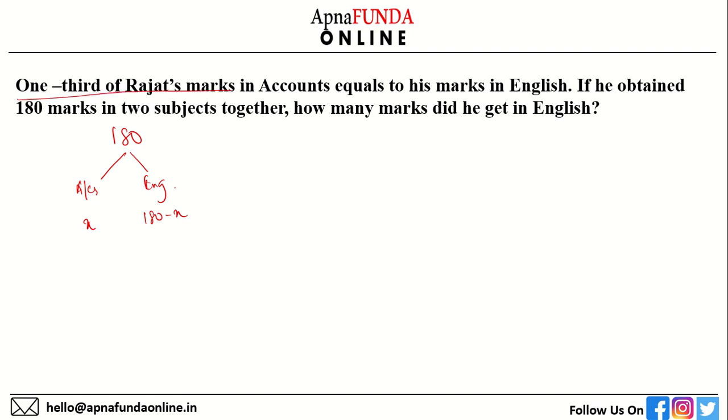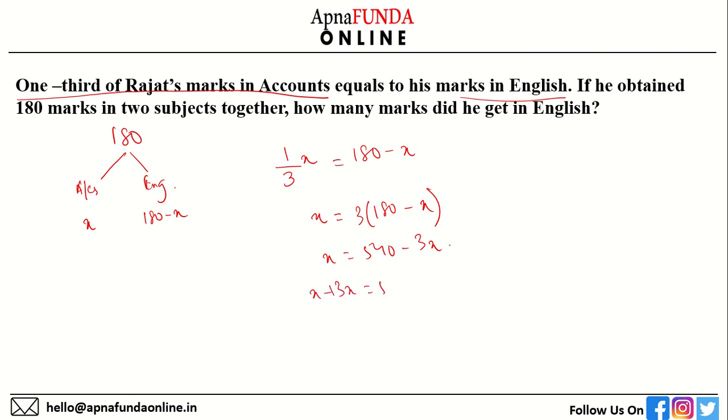One third of Rajat's marks in accounts, that means one third of X, equals his marks in English. This is the expression we are looking at. I hope you have got this expression. Now we just have to solve for X. So X will be equal to 3 into 180 minus X. X equals 540 minus 3X. X plus 3X is equal to 540. 4X is equal to 540.